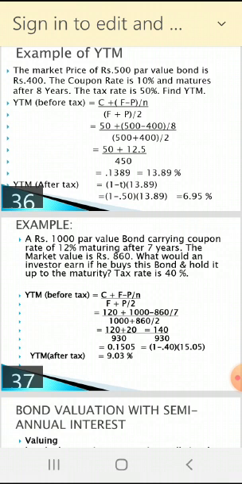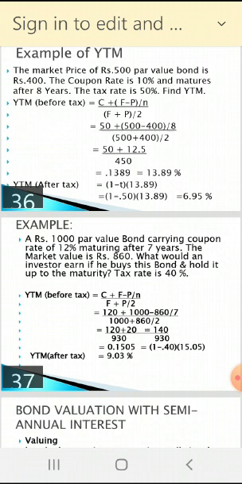So what is your answer? Look carefully. 120 plus 20 divided by 930. So 140 divided by 930 is equal to 0.1505, which is known as 15.05%.